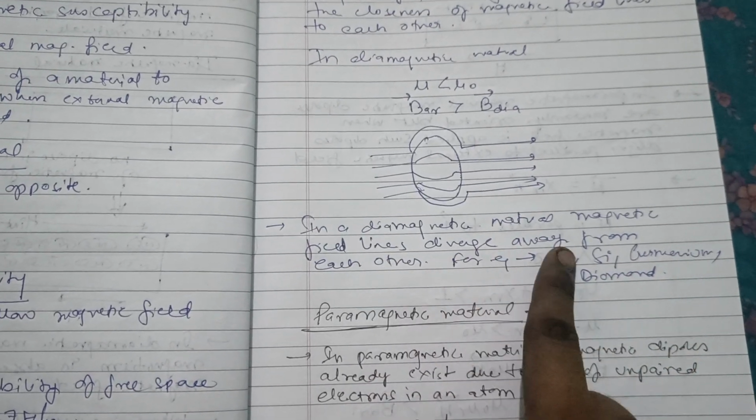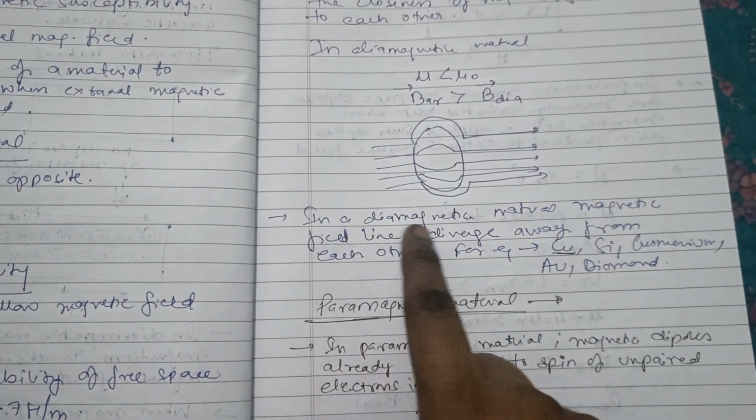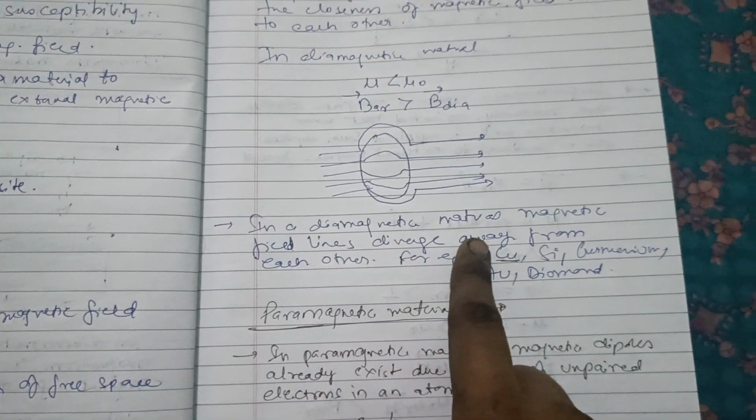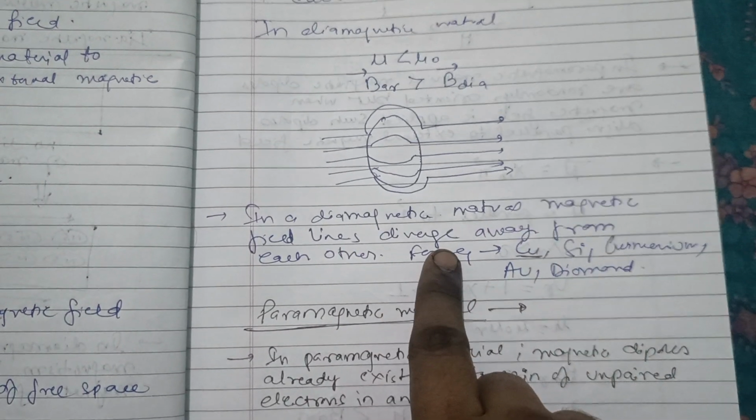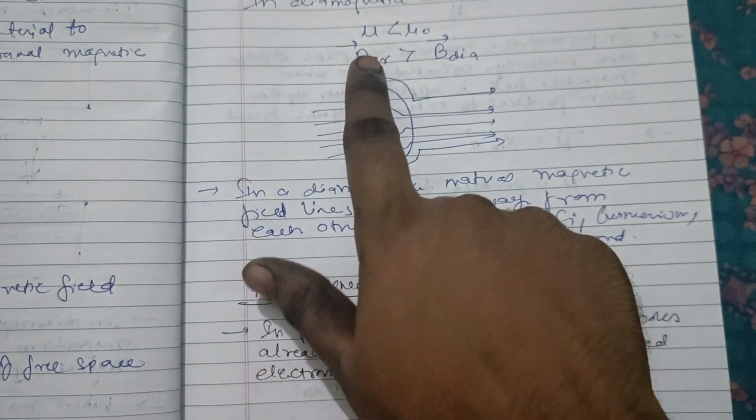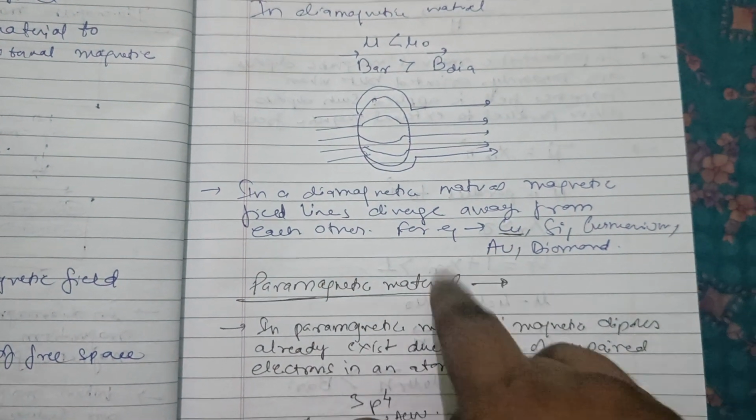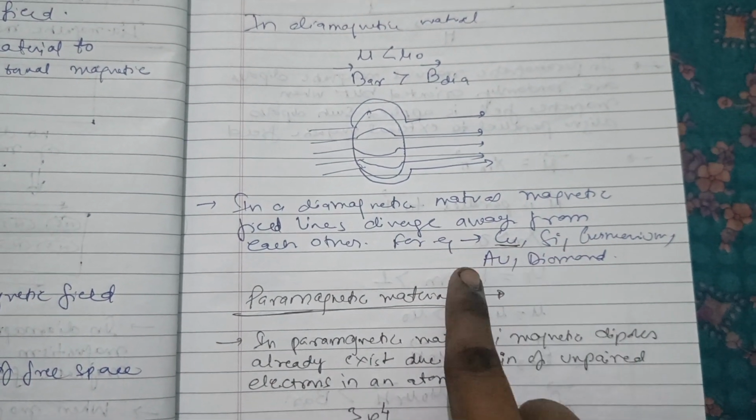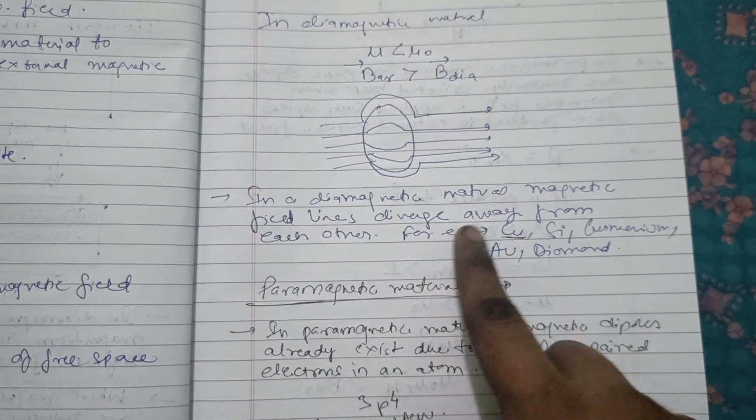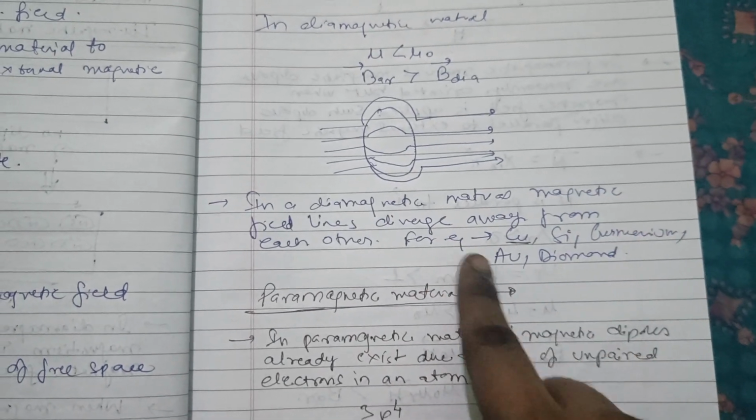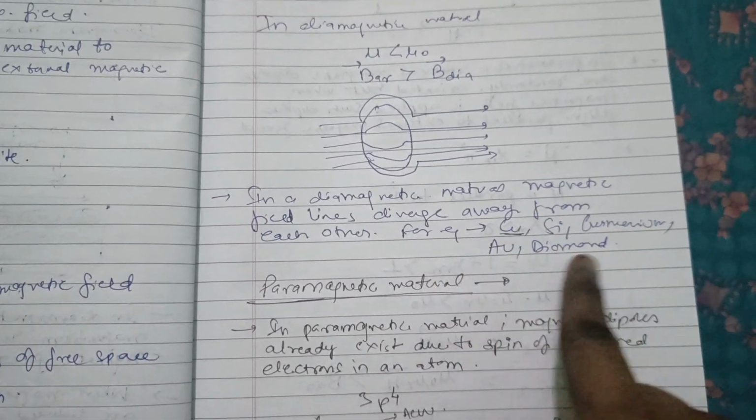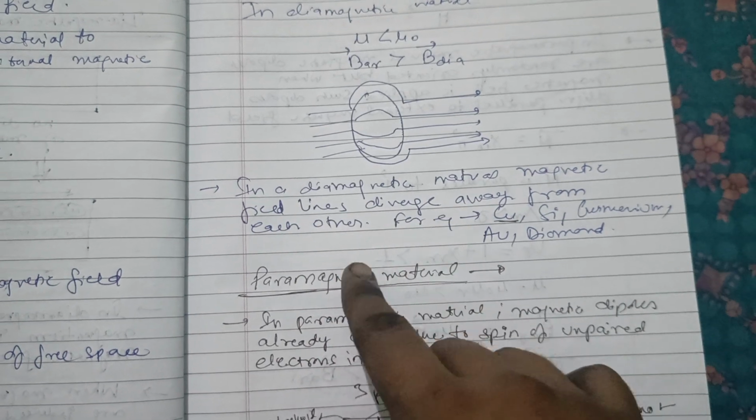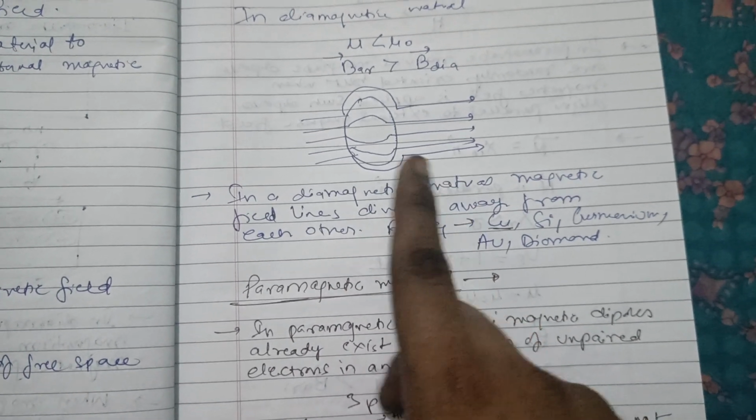In diamagnetic materials, magnetic field lines diverge away from each other. For example, copper, silicon, germanium, gold, diamond. These are all diamagnetic materials. Most important, copper is a diamagnetic material in which the magnetic field lines diverge from each other.